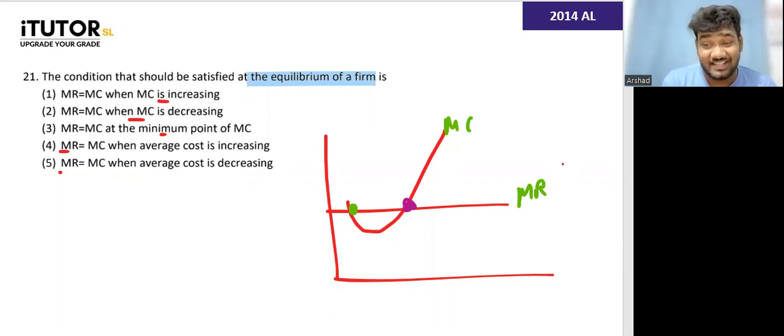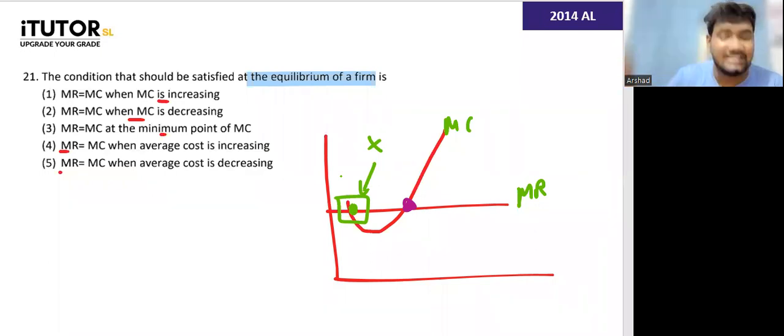The profit maximizing or the equilibrium point is when MR equals MC, when the MC curve is rising, when the MC is increasing. Now, the green one here also is MR equals MC, guys. But is this the profit maximizing point? No. So profit maximizing or the equilibrium point is where MR is equal to MC, but MC is rising. Okay, so that is this purple one. So the answer will be this. Is that okay?